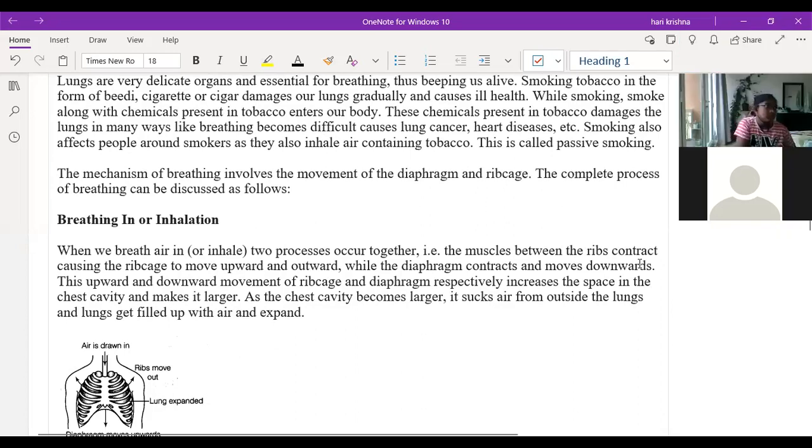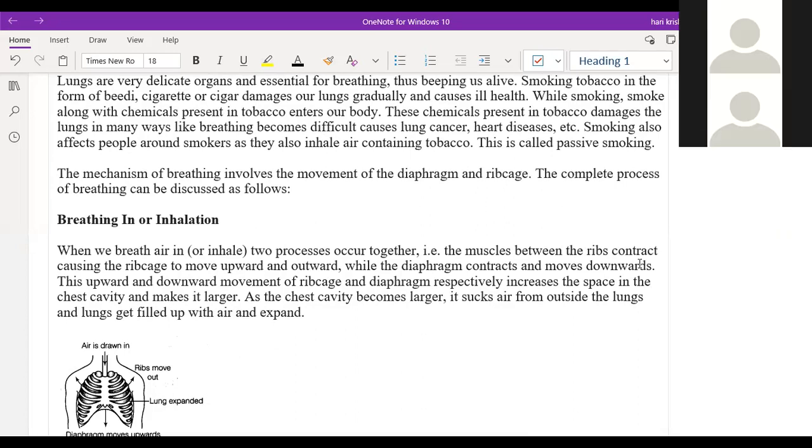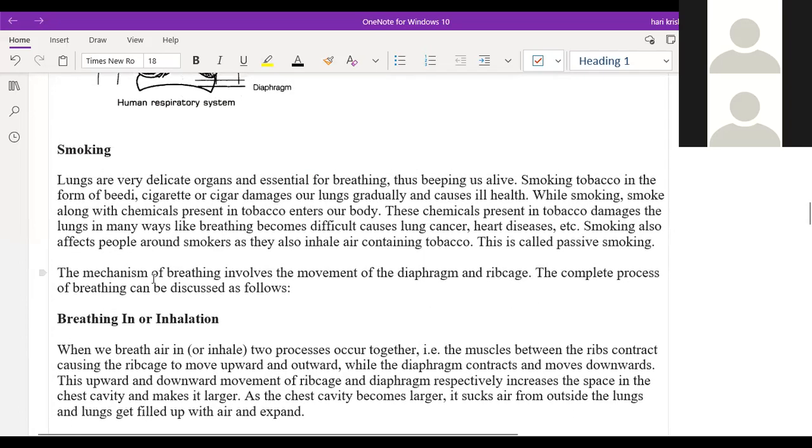Sir, no doubt, sir, it is clear. What about Harini and the remaining ones? That's clear. Yes, no doubts, clear. It's clear. Okay.